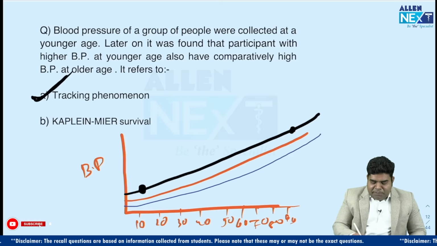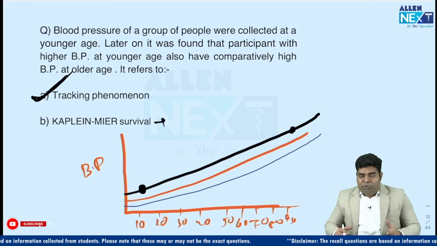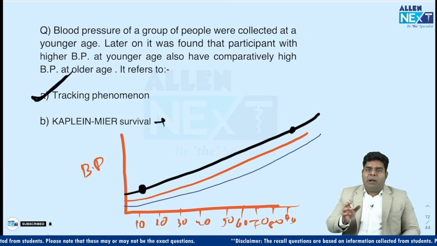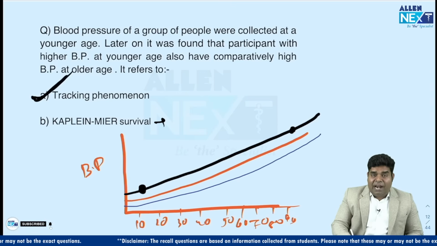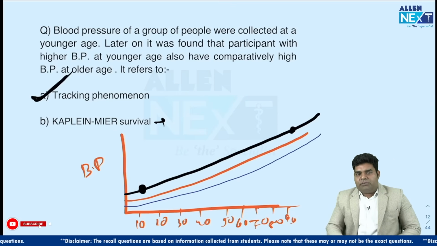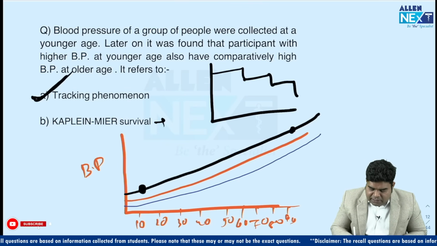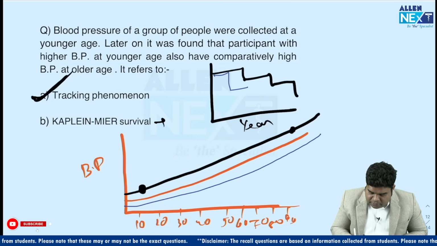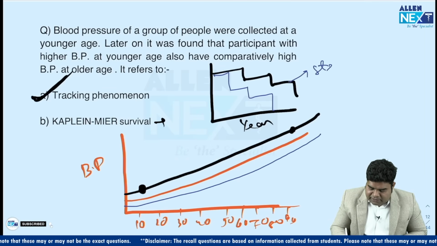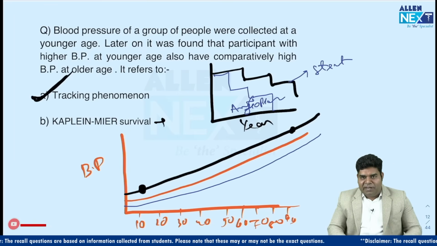Okay. Kaplan-Meier survival plot is used to compare which surgery is better, which has more survival. Suppose you want to compare between angioplasty and stent, or you want to compare between unilateral and bilateral knee transplant. In that case, we draw Kaplan-Meier survival plot, which looks something like this. These are the years of survival by 2 different interventions. Let's say this one is stent and this one is angioplasty. So this one will be Kaplan-Meier plot, and this is tracking phenomena, which was given here.